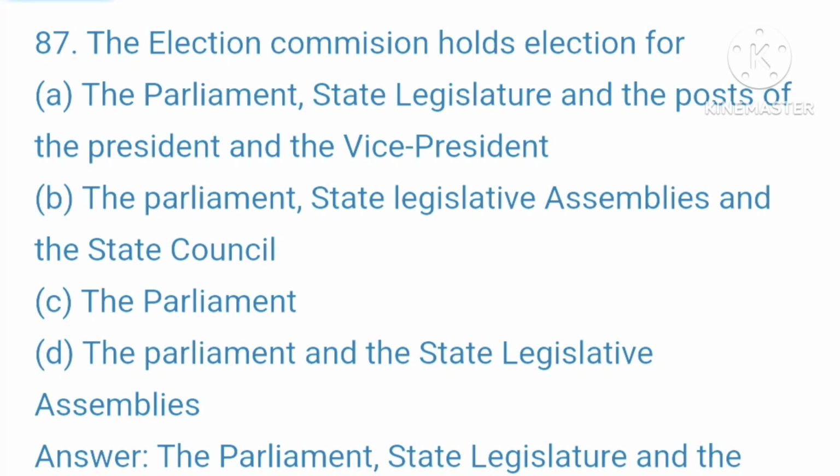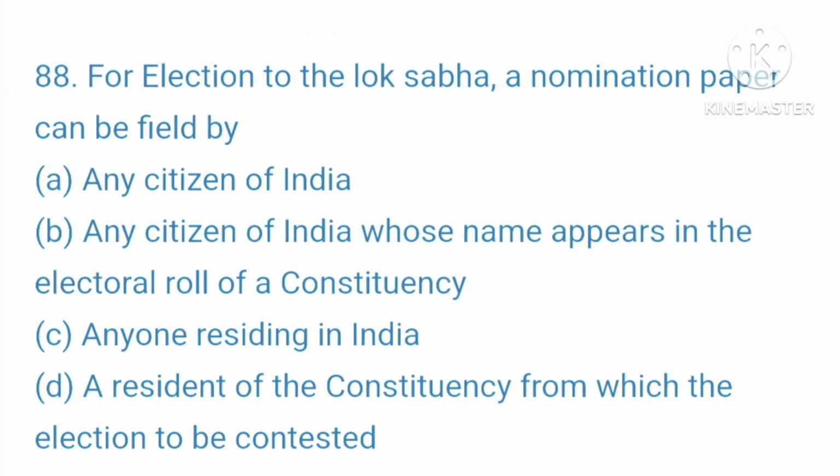87. The Election Commission holds election for A. The Parliament, state legislature and the posts of the President and the Vice President. B. The Parliament, state legislative assemblies and the State Council. C. The Parliament. D. The Parliament and the state legislative assemblies. Your right answer is, the Parliament, state legislature and the posts of the President and the Vice President.